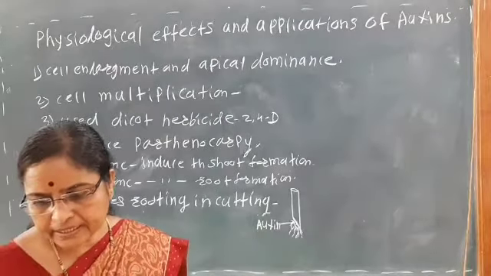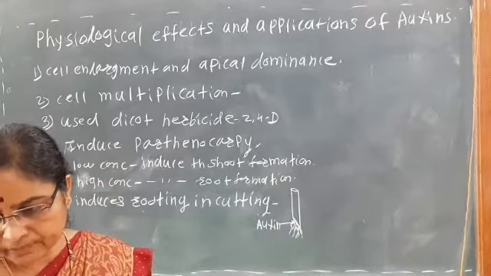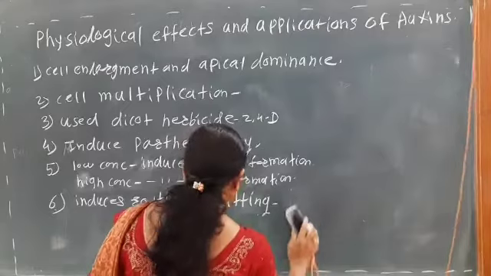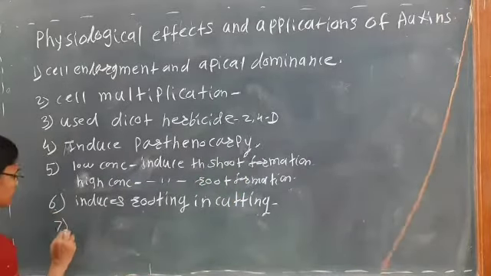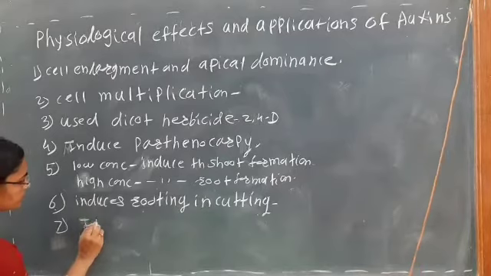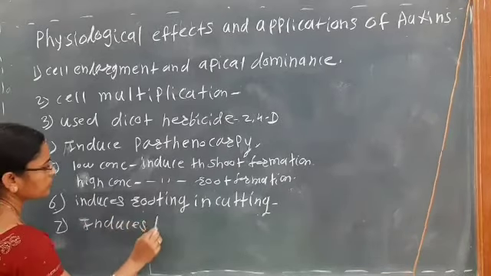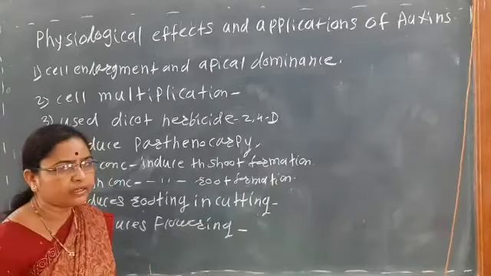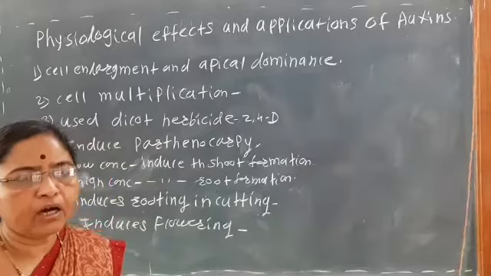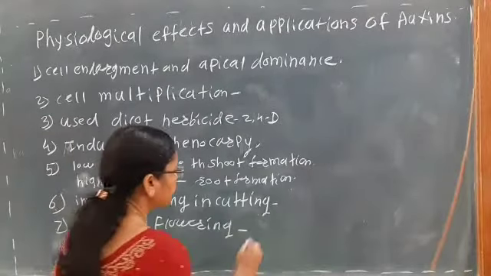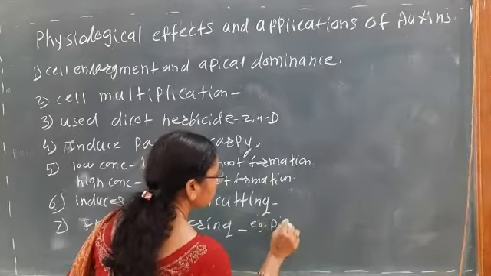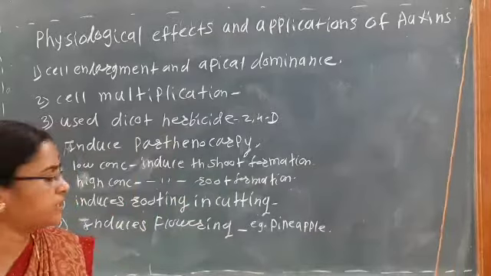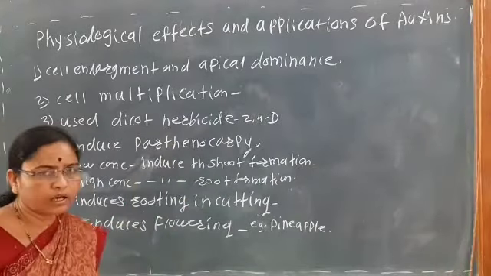Then next, it also induces flowering. For example, in pineapple or in lychee, that is the seventh effect: it induces flowering. So for early flowering, if we apply the auxin, for example in pineapple or in lychee, it also induces early flowering.